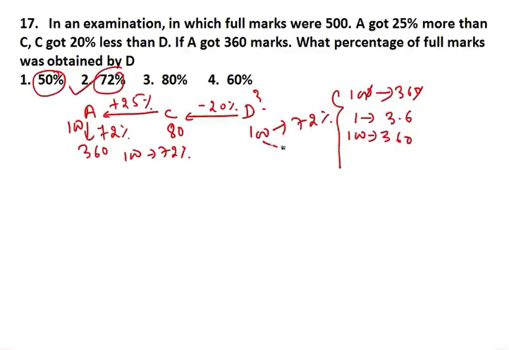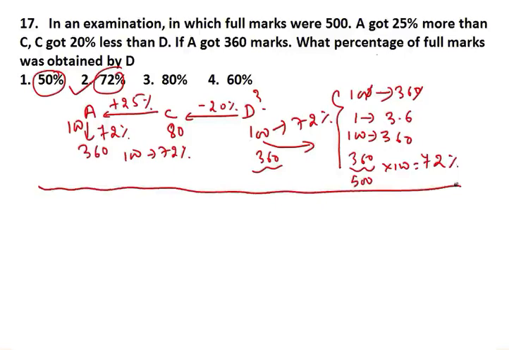This 100, D is 100, so this 100 will be 360. Now if D got 360, it is asking what percent he got. So you have to convert this 360 with full marks 500 into 100. Again you get 72%. So that's your wish how to do it.